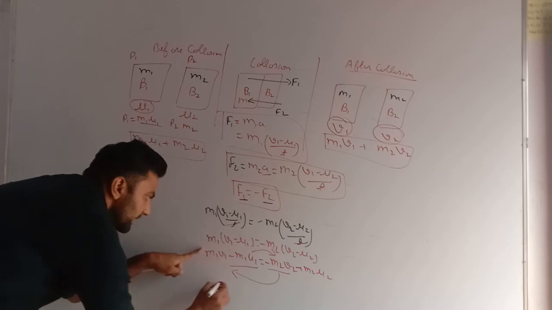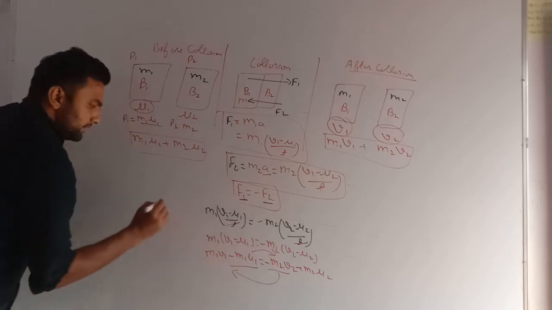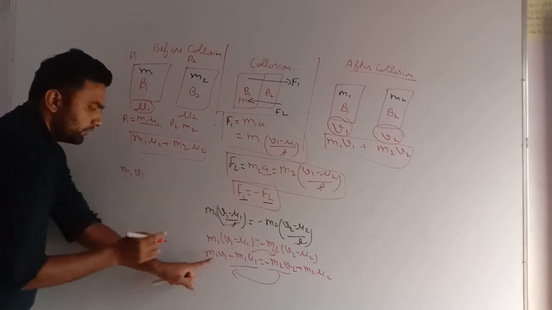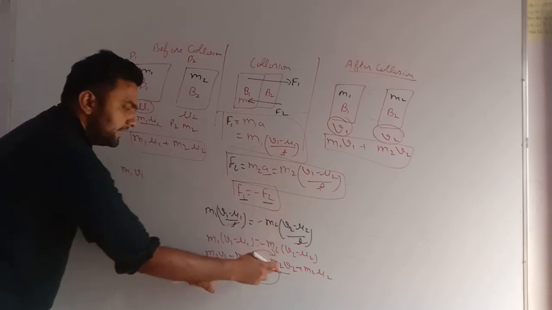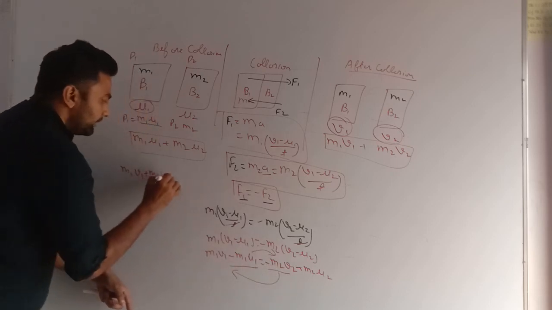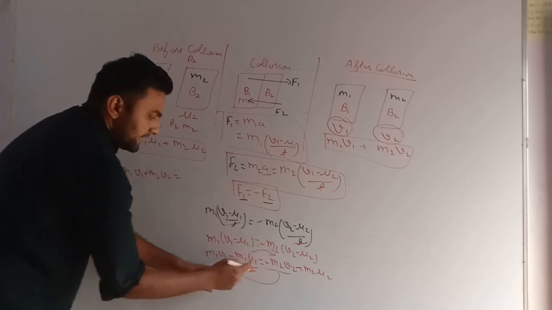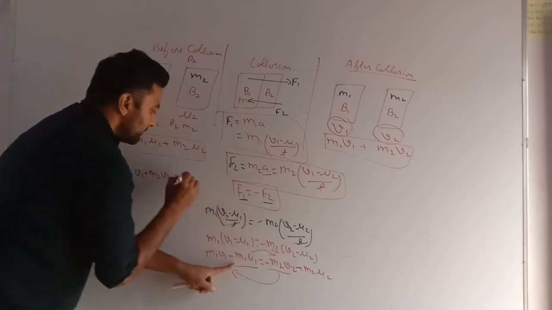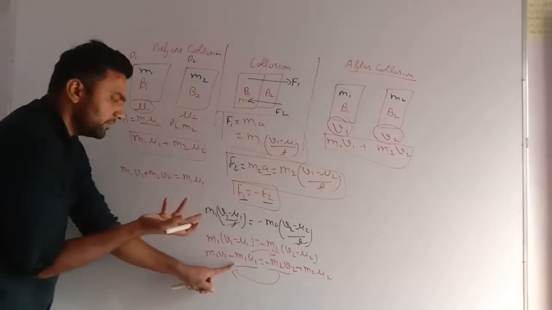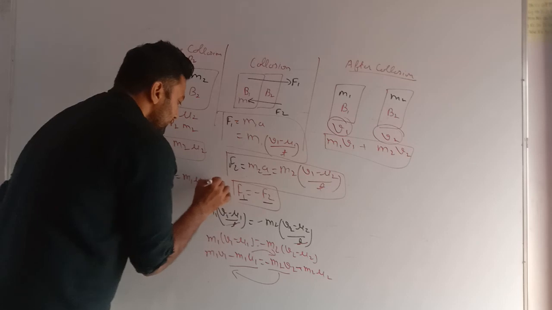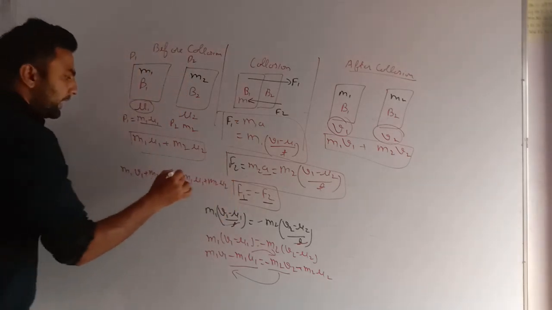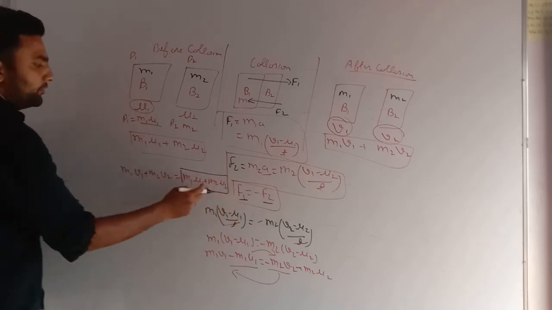So this is m1v1, and the minus m2v2 I have taken to that side, so this will become plus m2v2. As I have taken minus m1u1 to this side, this will become plus m1u1, plus m2u2.